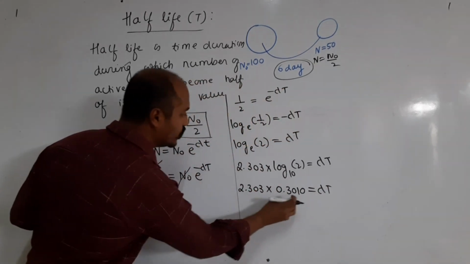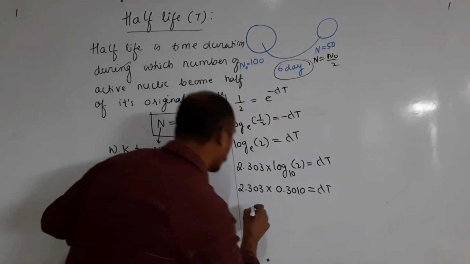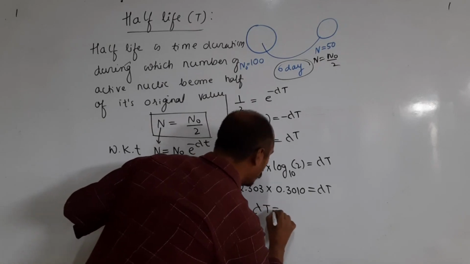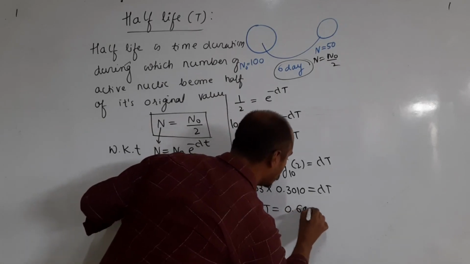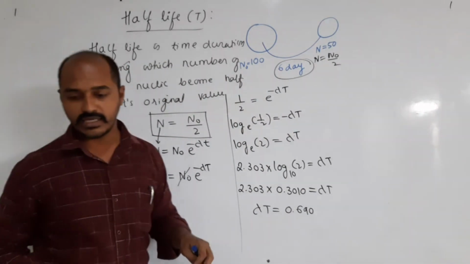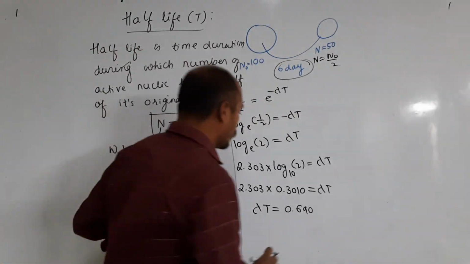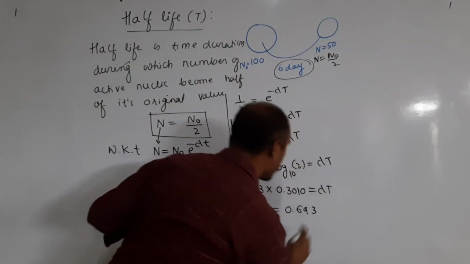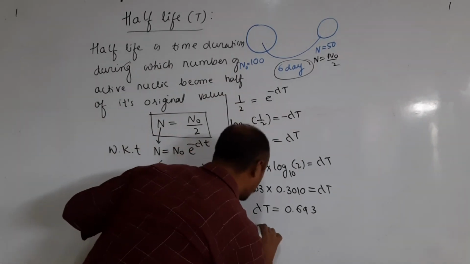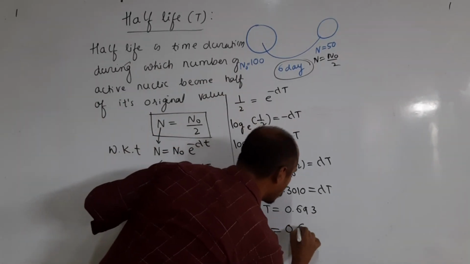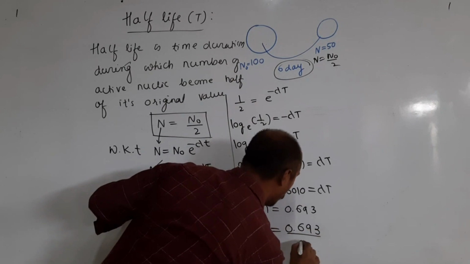If I multiply these two, I get lambda t is equal to 0.693, I guess, 0.693. Then T is equal to 0.693 divided by lambda.